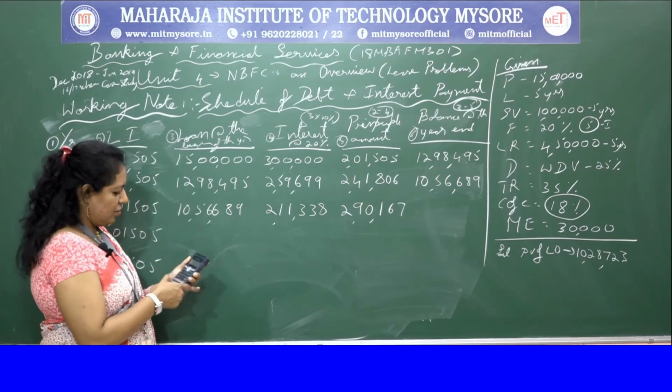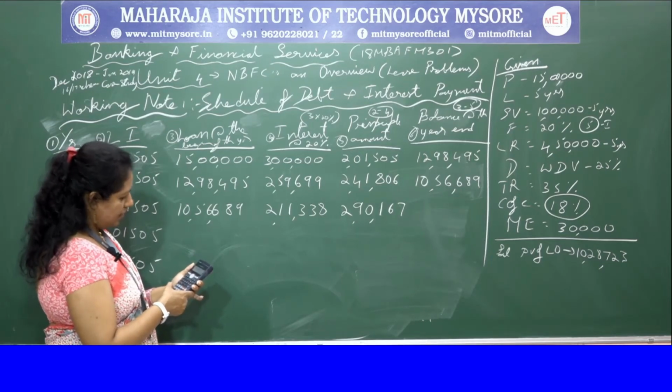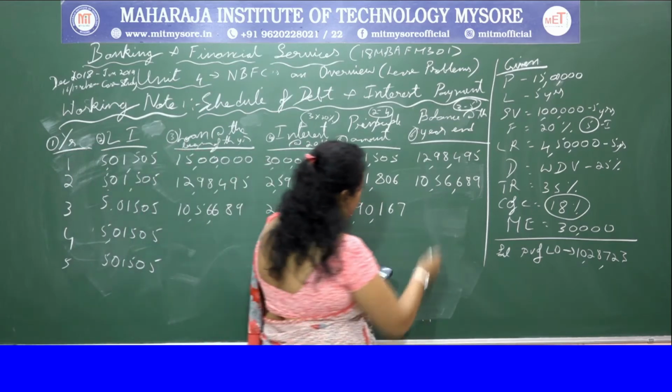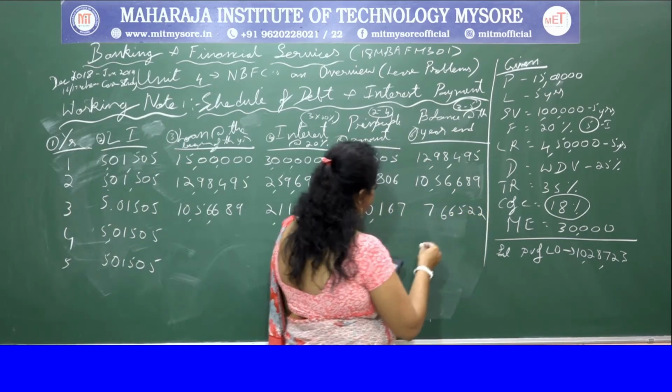Okay, I have deducted it. 10,56,689 minus 2,90,167, you get 7,66,522.